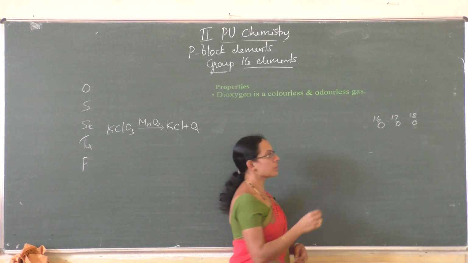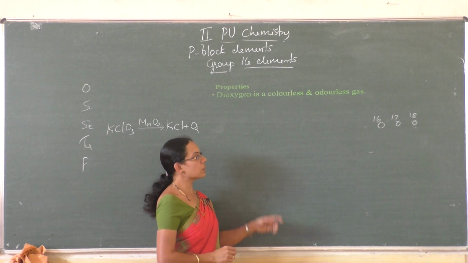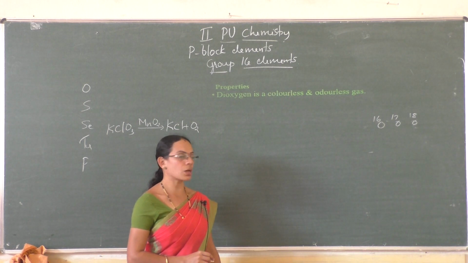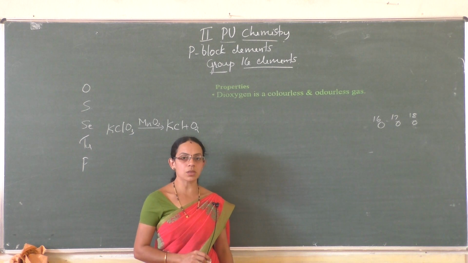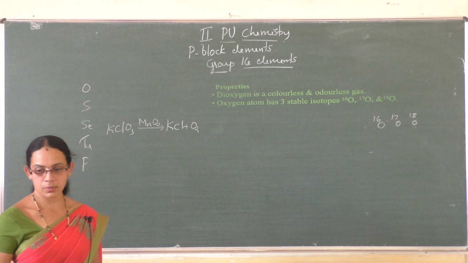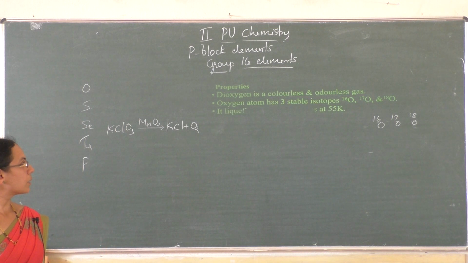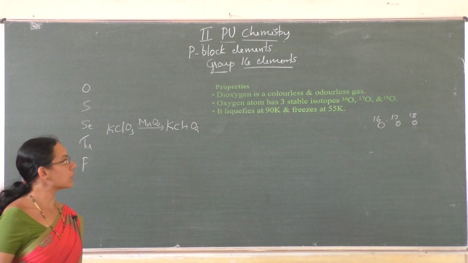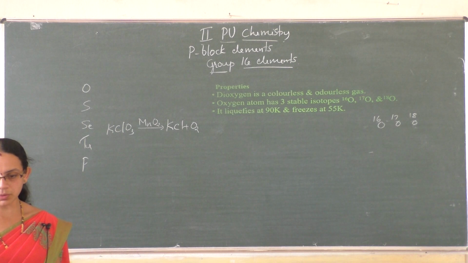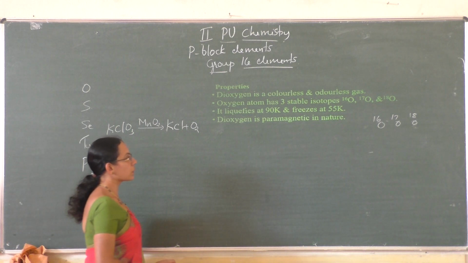Isotopes means elements having same atomic number but different mass numbers. The three stable isotopes of oxygen are oxygen 16, oxygen 17 and oxygen 18. These are three isotopes of oxygen. Next, it liquefies at 90 Kelvin and freezes at 55 Kelvin. And dioxygen is paramagnetic in nature.